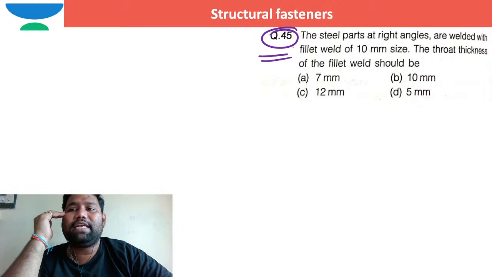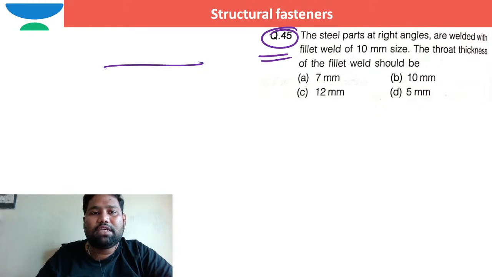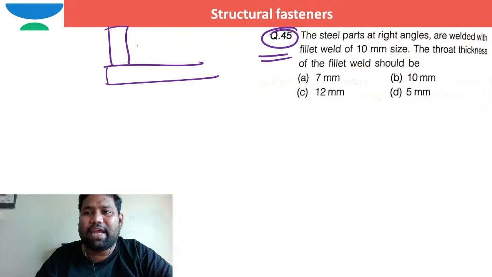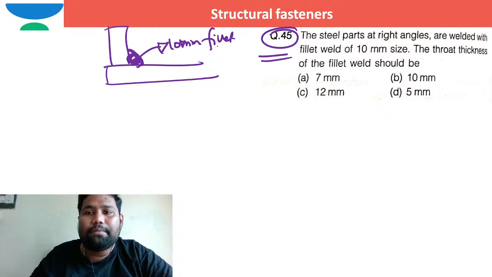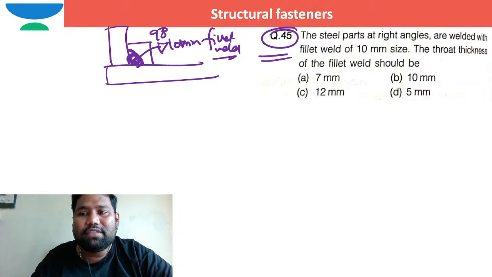The steel parts at right angles are welded. Maybe this is a plate, maybe another plate. These steel parts at right angles are connected with a fillet weld of 10 mm size. So the angle between the two fusion surfaces is 90 degrees.